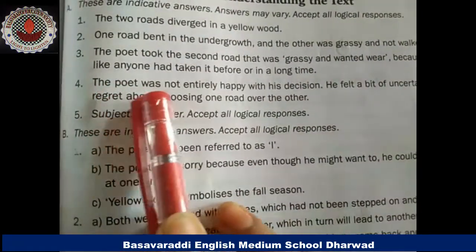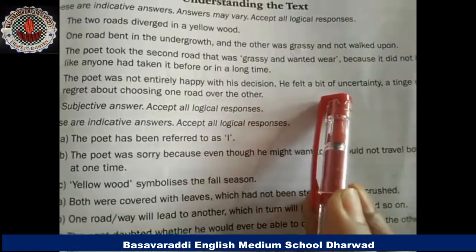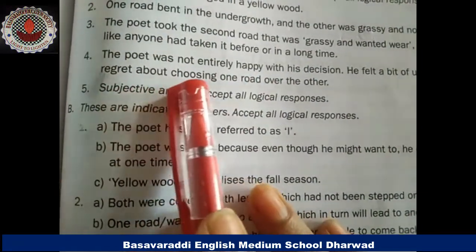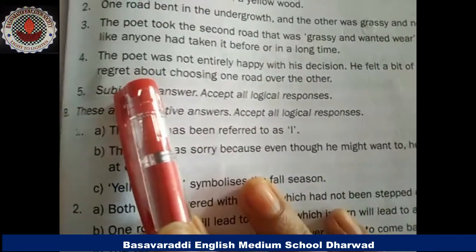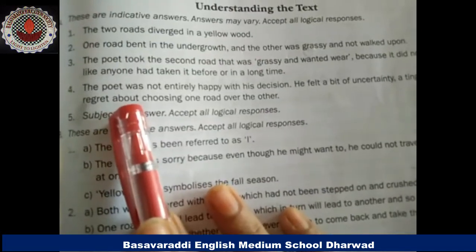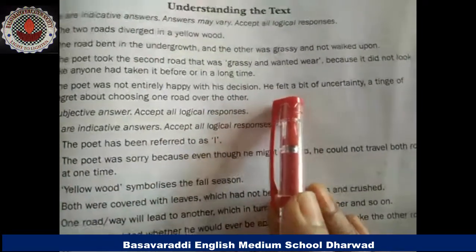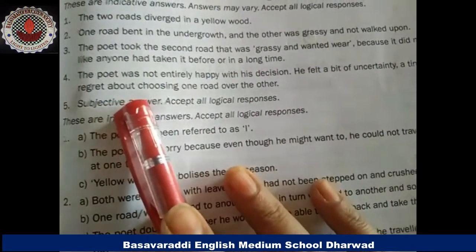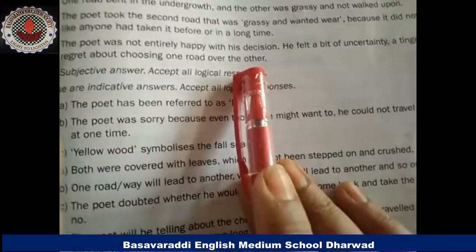The poet was not entirely happy with his decision. He felt a bit of uncertainty, a tinge of regret about choosing the road over the other. Here the poet is not happy because two roads were in front of him, and even though he had chosen one, he was not entirely happy with his decision. He felt a bit of uncertainty, a tinge of regret about choosing one road over the other. Okay, so let's move further.